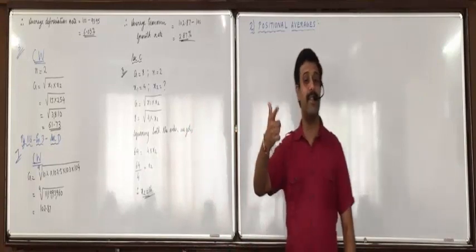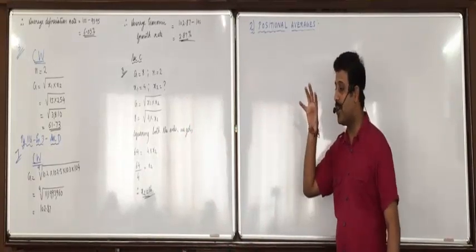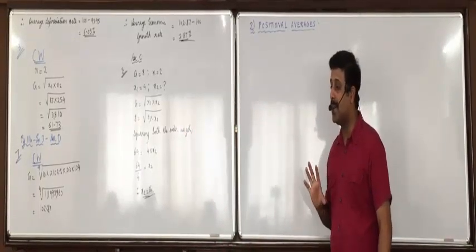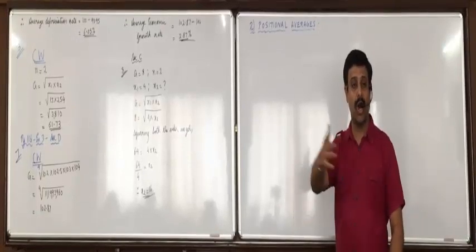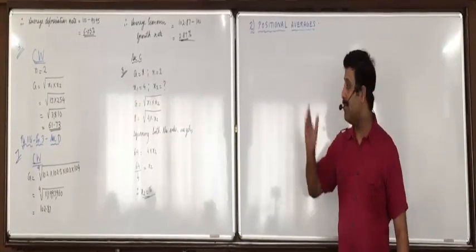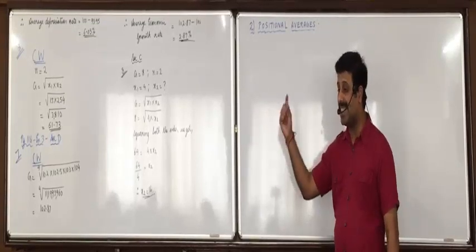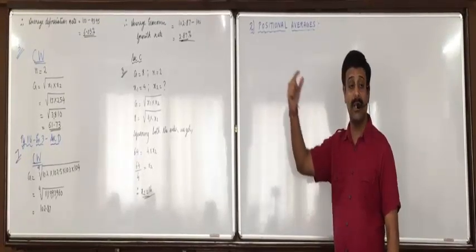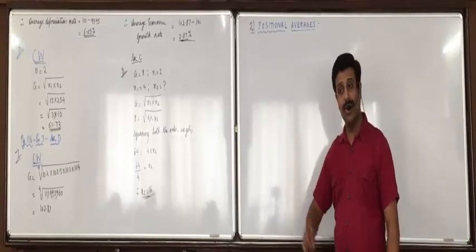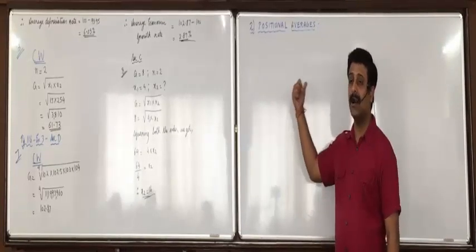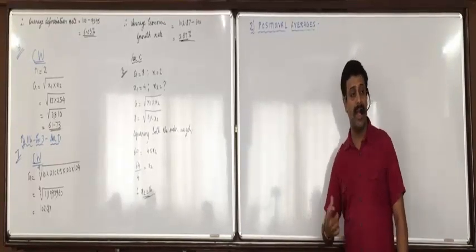That's why we call it positional average. Other values change, it is not affected. Whereas mean is affected. Any single value changes, then all the three means will get affected. So they are calculated averages and these are positional or locational averages.